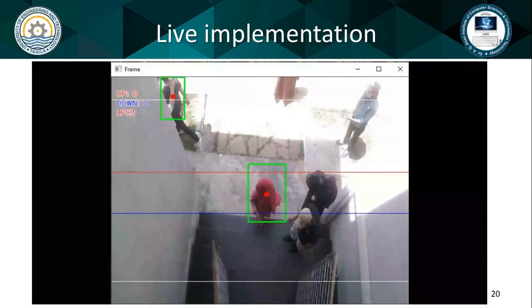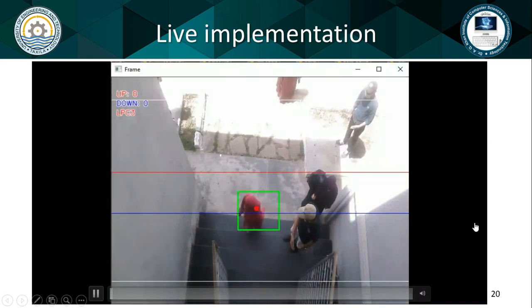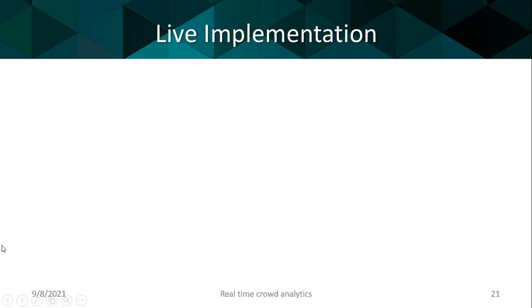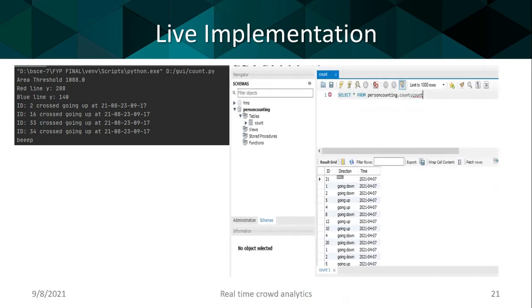Here is the live implementation of our system. We have collected this dataset on our own in our university and live tested it on our system. A random ID is assigned to the person in the current frame, and the direction along with its ID and time is stored in the database at the back end.